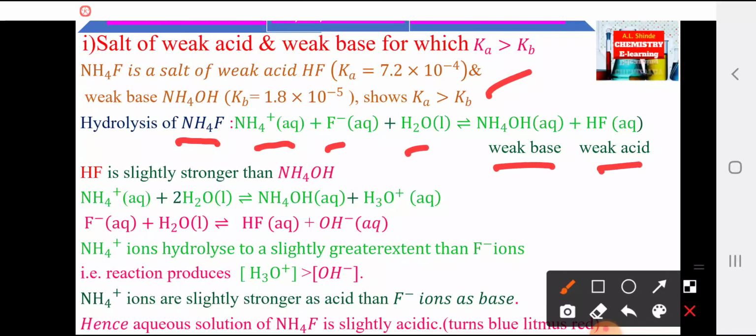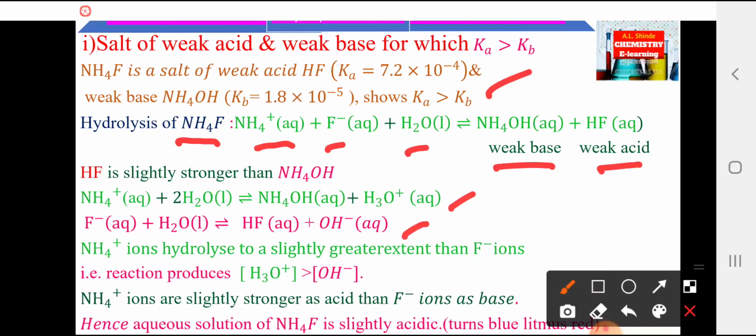The NH4+ ions from the base react with molecules of water, and there is formation of NH4OH with hydronium ion. Similarly, the F- ions combine with water, forming HF with OH- ions.